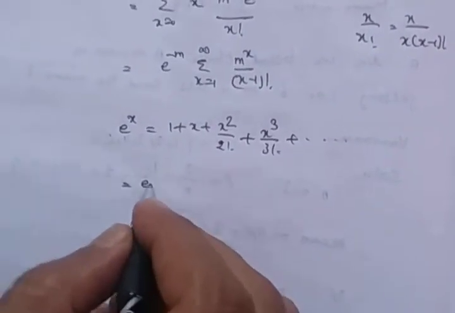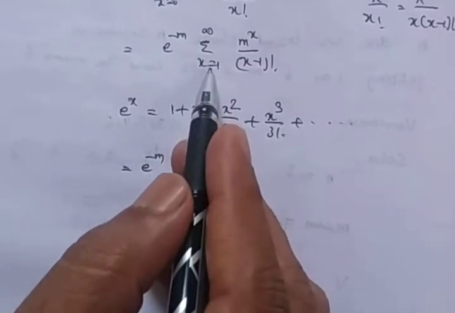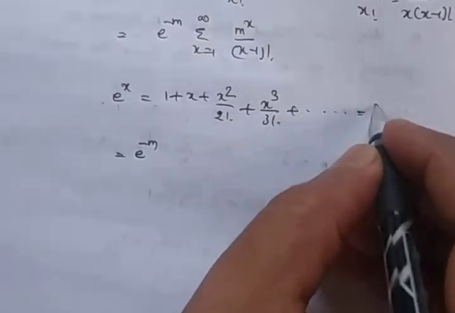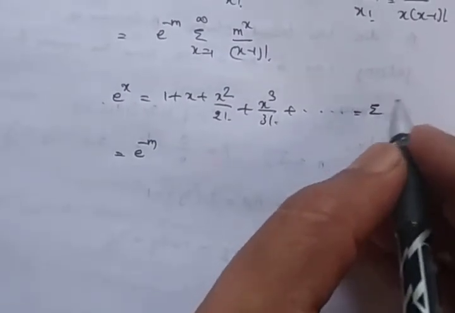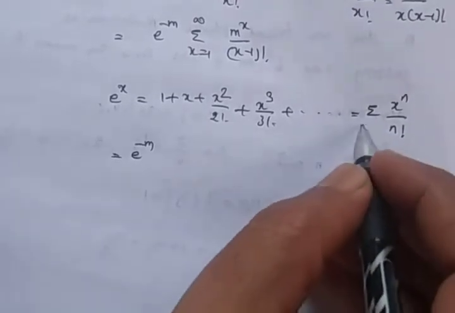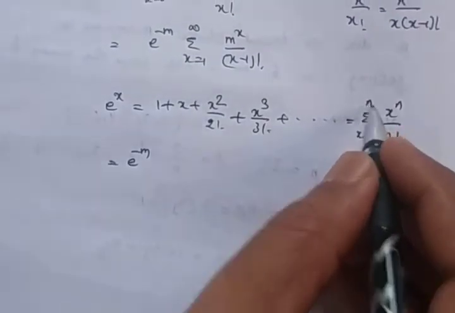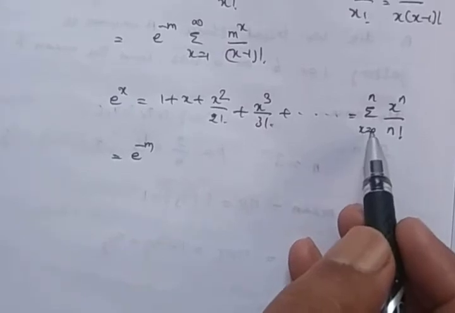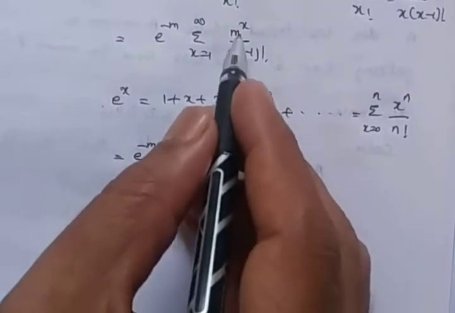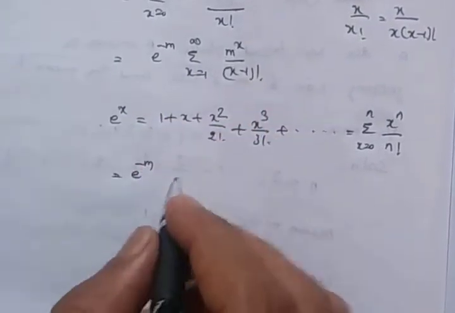Then e power minus m, here x starts with 1. I am taking one m common. So this is nothing but summation x power n dividing by n factorial if x is 0 to n. Here x is 1, then we can write it as n minus 1. With the help of this, I am taking one m outside.